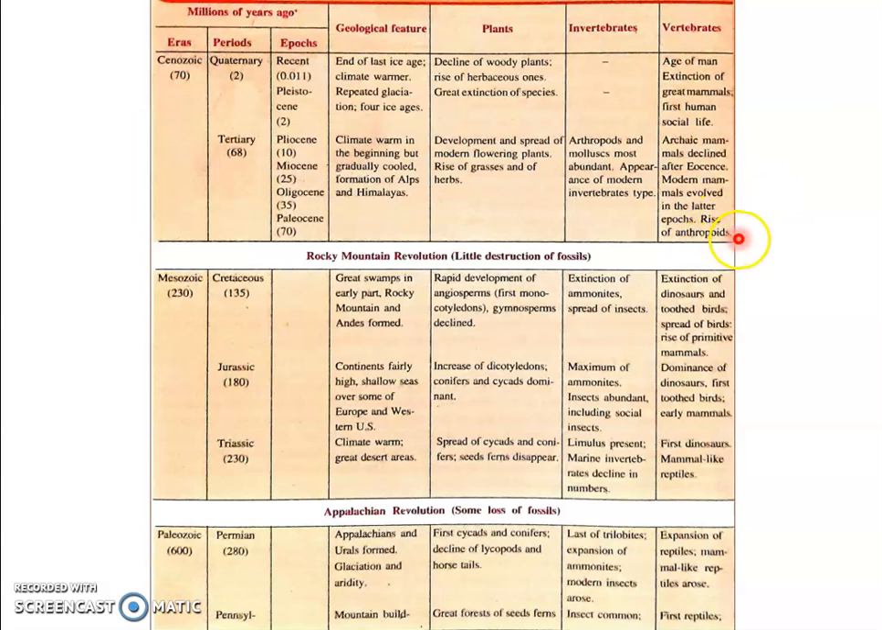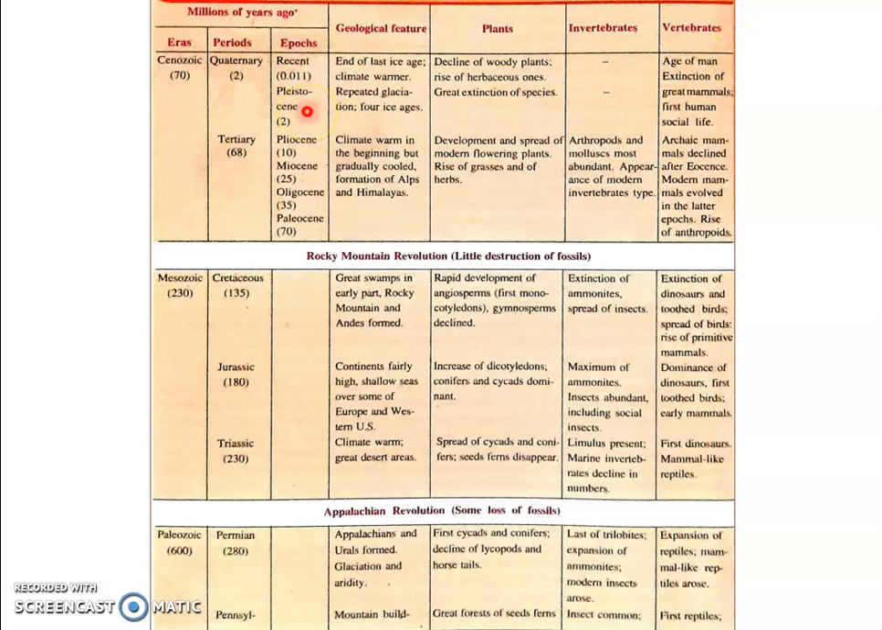Rise of anthropoids, that is humanoids, related with humans directly, came into being. Another feature is the appearance of modern invertebrate types. Then during the Quaternary period of the Cenozoic era, which is the most recent one, just 2 million years ago, the great mammals, that is mammoths and all those kinds of larger mammals, became extinct. And first human social life was observed, and the age of man started.